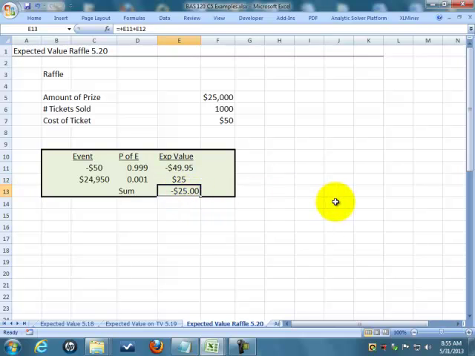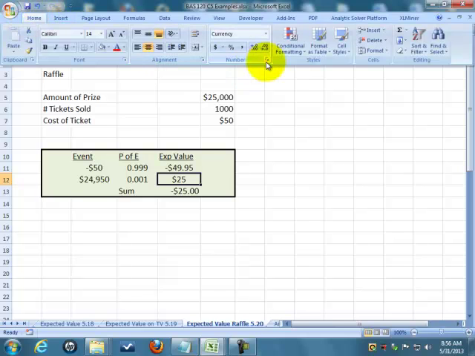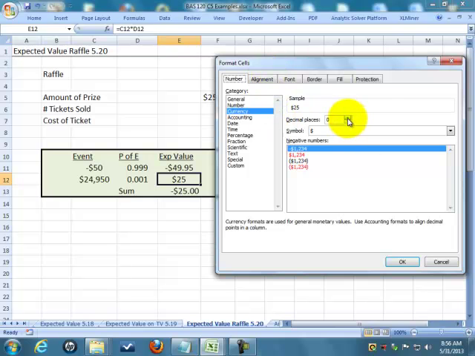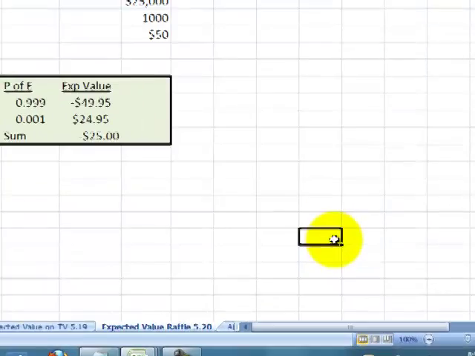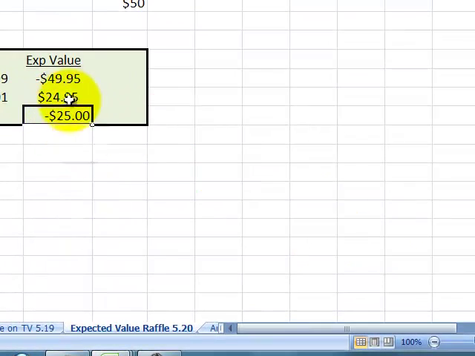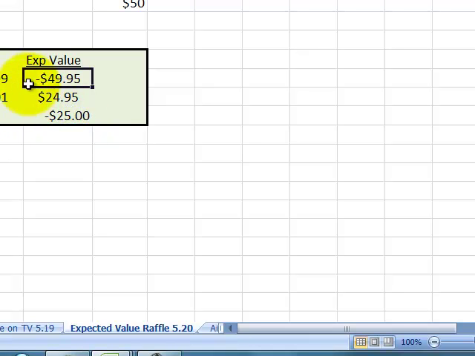And my expected value is I'm going to lose, I guess I've rounded here a little bit, I'm going to lose exactly $25. A little bit around there, right? I've taken the expected value of each outcome and summed them all up. So most likely I'm going to spend $50. I expect that every time I play.